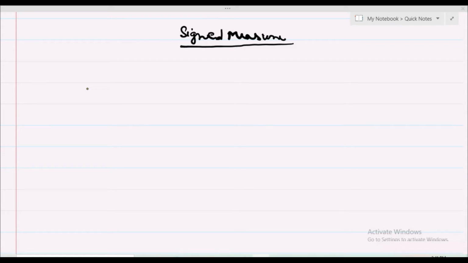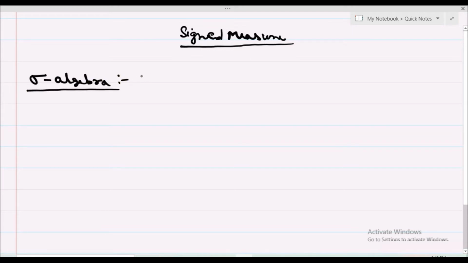Dear student, today we discuss signed measure. Before starting signed measure, we discuss some concepts that we already studied in MSc second semester. Okay, so first we define sigma algebra.